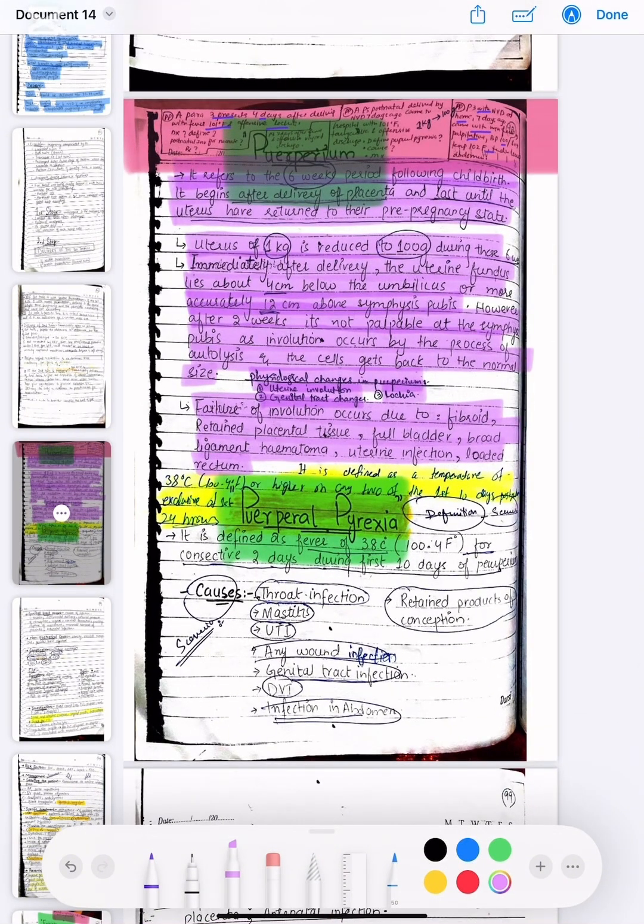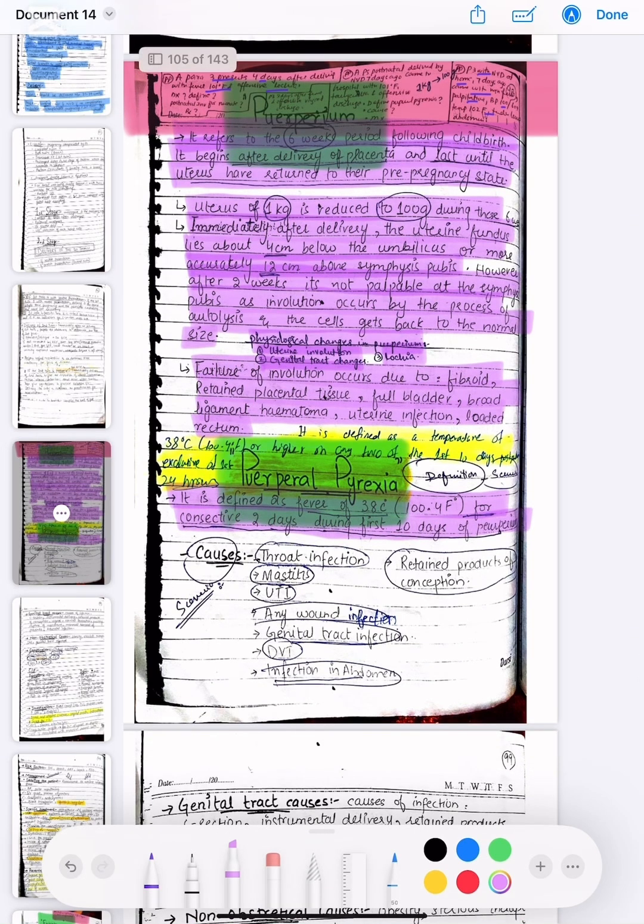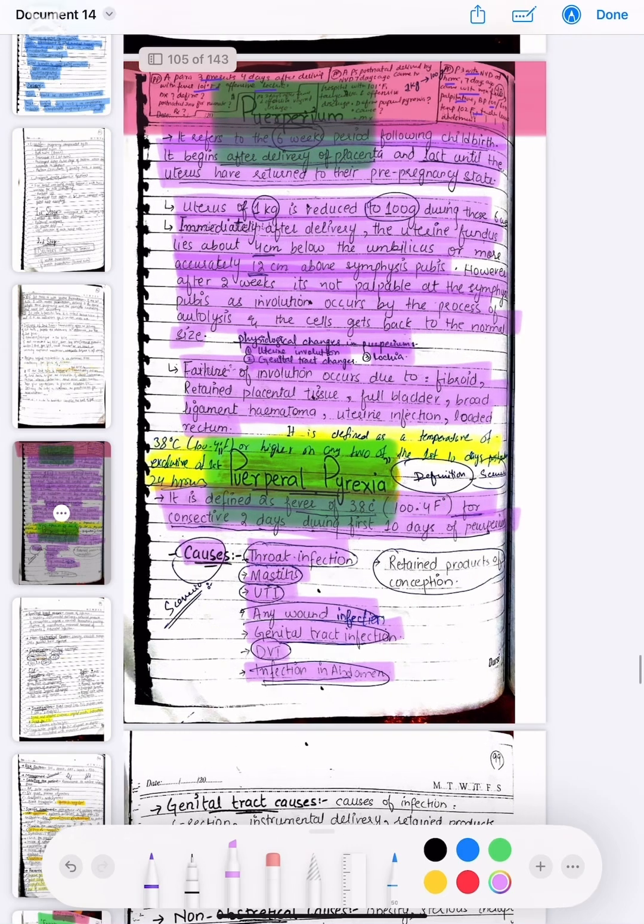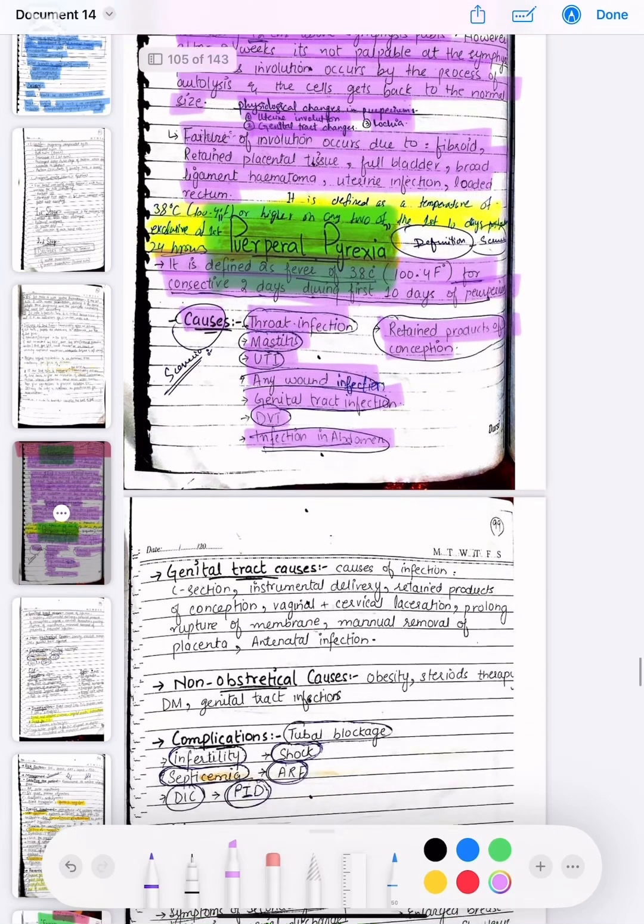It is defined as a fever of 38 degrees C, or 100.4 degrees Fahrenheit, for consecutive 2 days during the first 10 days of the puerperium. Now the causes are throat infections, mastitis, UTI, any wound infections, genital tract infections, DVT, and infection in the abdomen. And the retained products of conception are also causes of puerperal pyrexia.